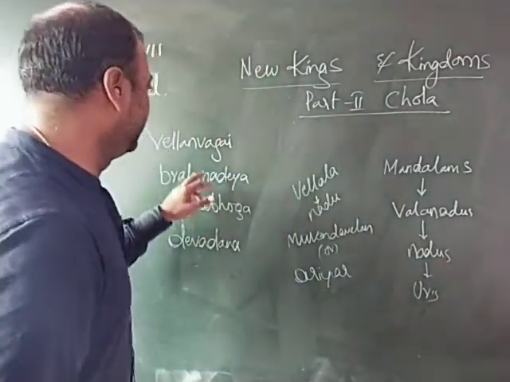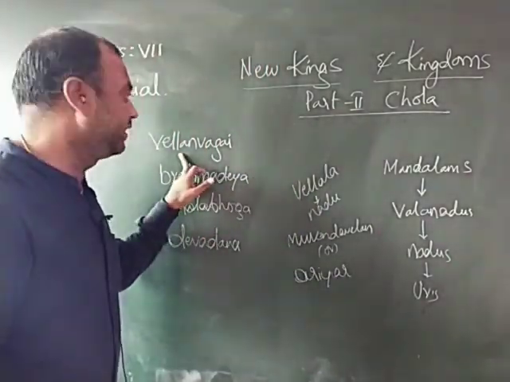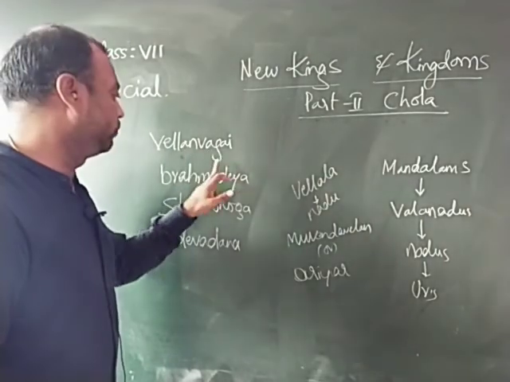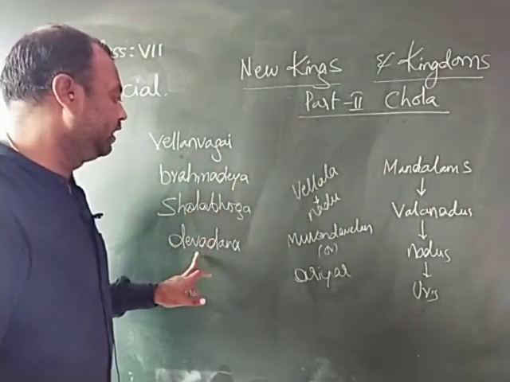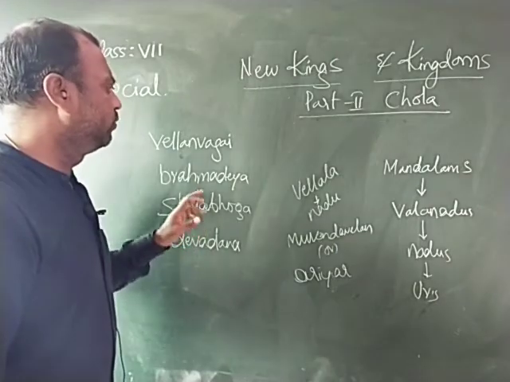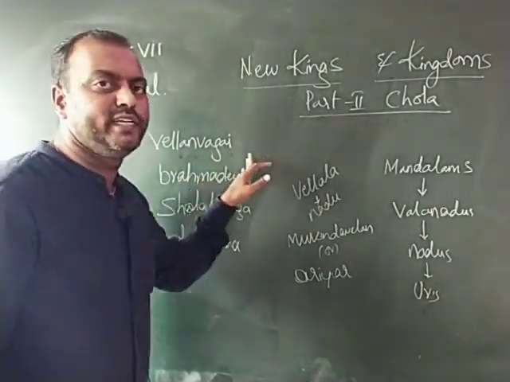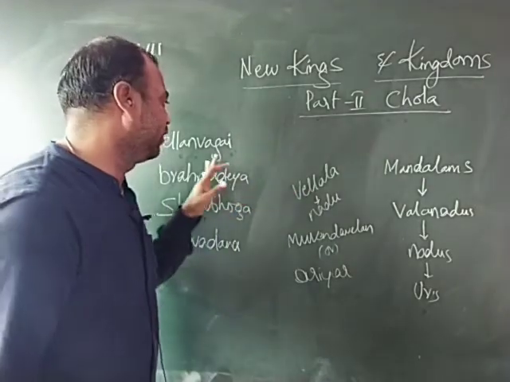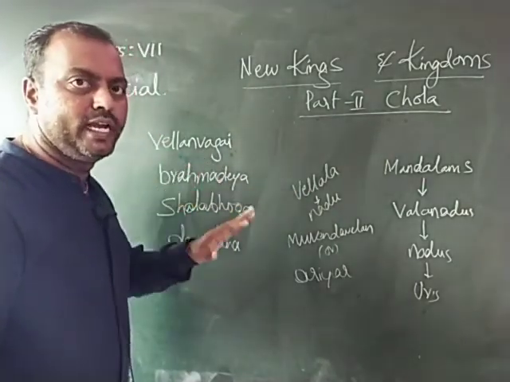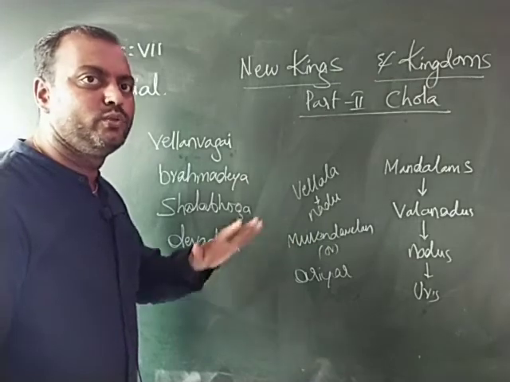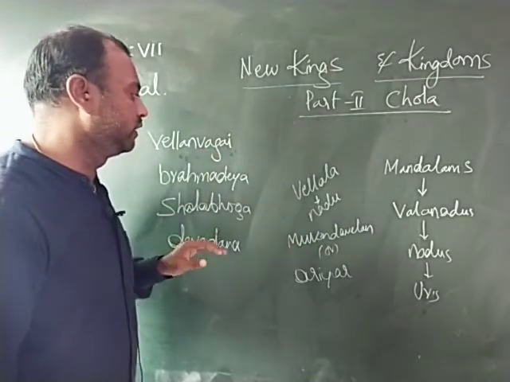ending. We learnt about land being donated to other people, like Velanvagi, Brahmadeya, Shalabhoga and Devadana. So what is Velanvagi? Velanvagi means the land donated by the kings to non-Brahmin people.